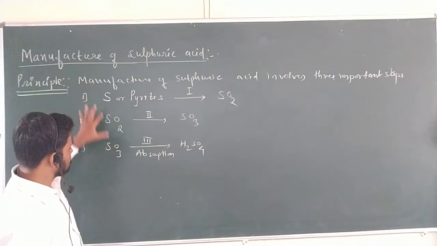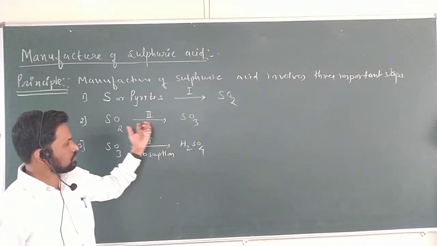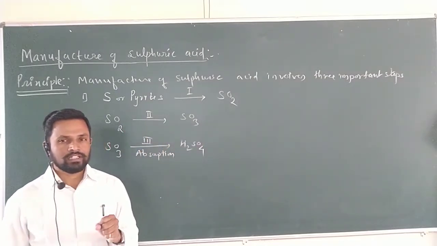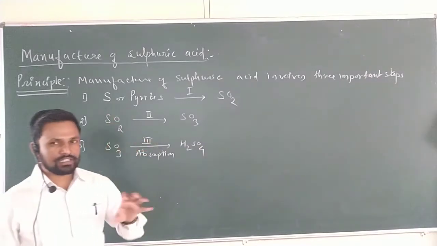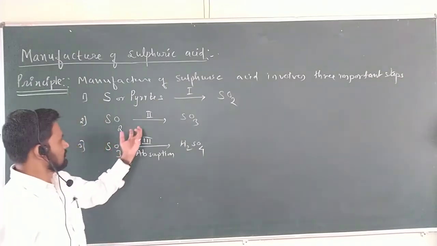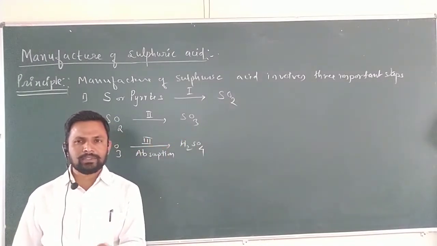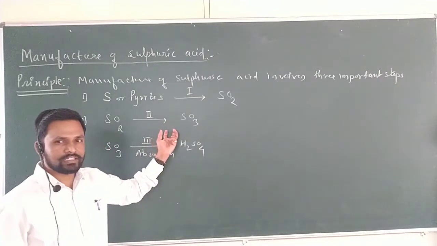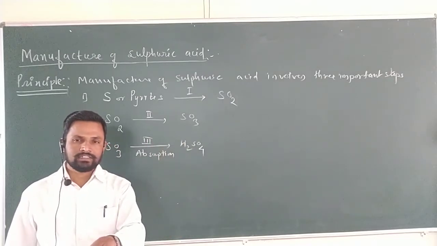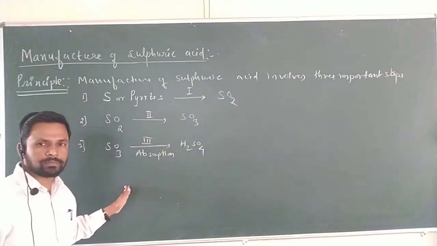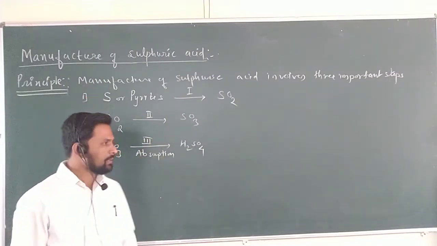Here step 1 and step 3 are important steps. But step 2, the conversion of sulfur dioxide to sulfur trioxide, is a very difficult step. It decides what type of process we are going to study. Therefore, step 2, the conversion of sulfur dioxide to sulfur trioxide, is a significant, important step, which decides the process of sulfuric acid manufacture. Okay. What is the basic principle? The basic principle is that sulfur or sulfur pyrites are converted into H2SO4 by three important steps.